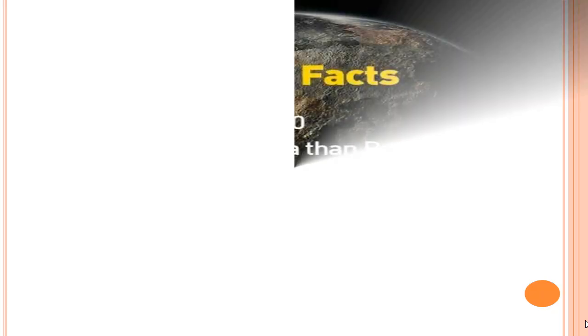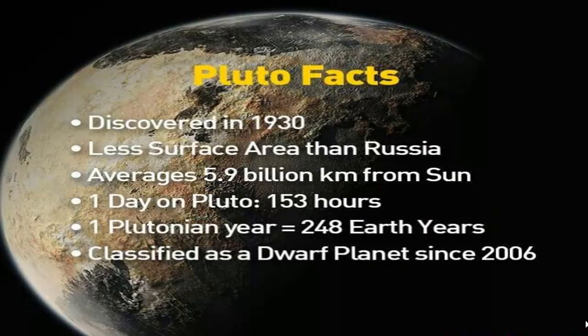And the last planet that was excluded or eliminated from the solar system was called Pluto. It was discovered in 1930, and its area or surface is less than the country of Russia. It is 5.9 billion kilometers away from the Sun. 1 day on Pluto is equal to 153 Earth hours, and 1 Plutonian year is equal to 248 Earth years, and it was classified as a dwarf planet in 2006, meaning it was eliminated from the solar system in 2006.